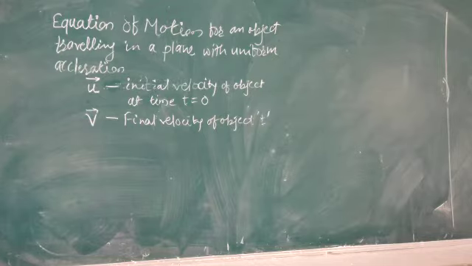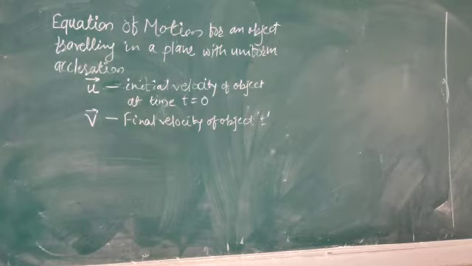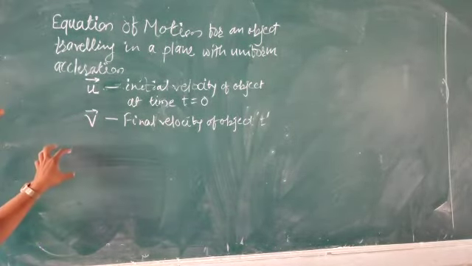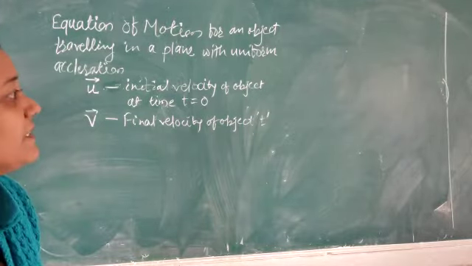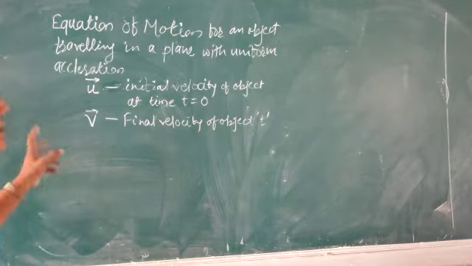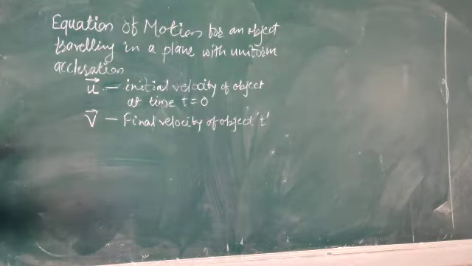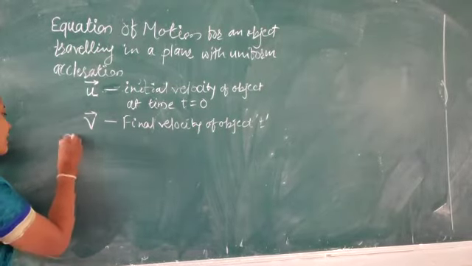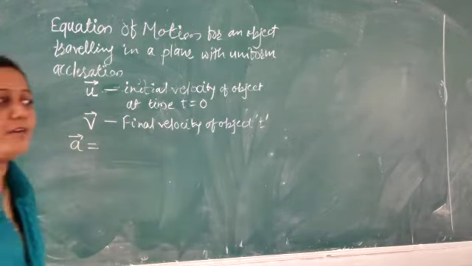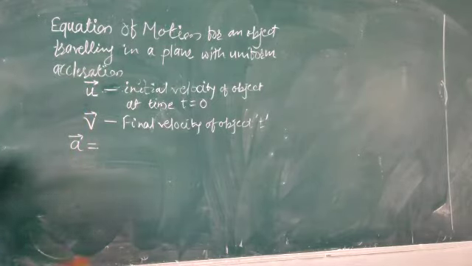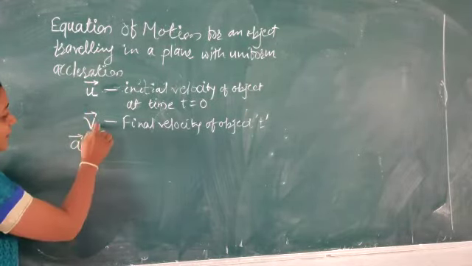As the acceleration is constant, the average acceleration and instantaneous acceleration are both equal. As we discussed last time, instantaneous and average acceleration are the same when the acceleration is constant. So by using the definition of acceleration, which you know very well: acceleration is the rate of change of velocity. Now what will our equation be?